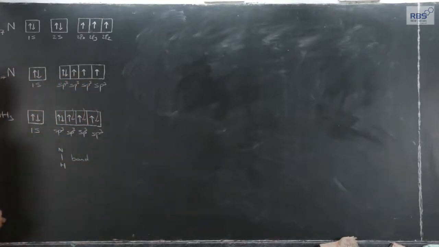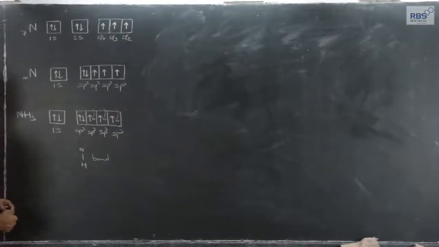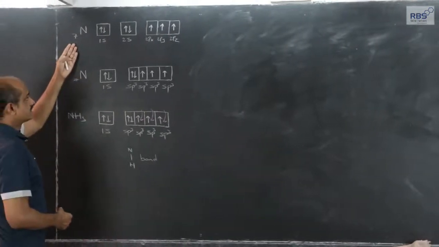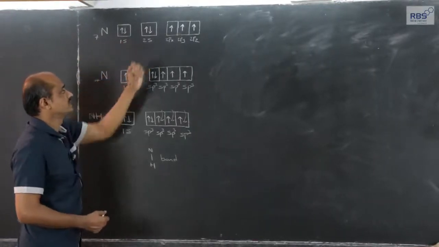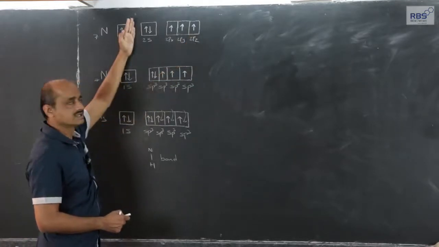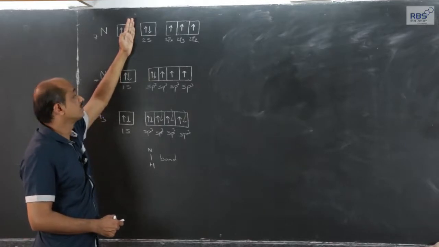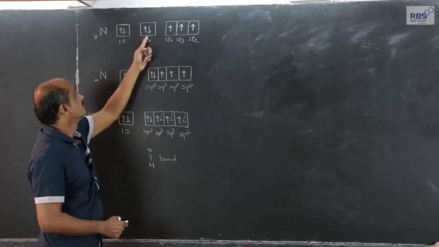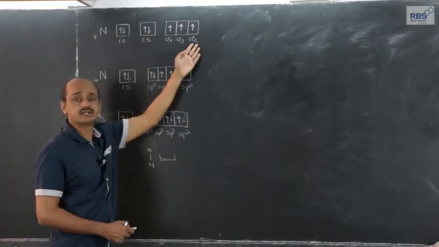Let us then consider the formation of the ammonia molecule. Again I have written the electronic configuration of nitrogen: 1s2, 2s2, 2p3. Since the last electron enters 2p, the outermost shell is n equal to 2. The outermost shell of nitrogen contains 1 lone pair and 3 unpaired electrons.